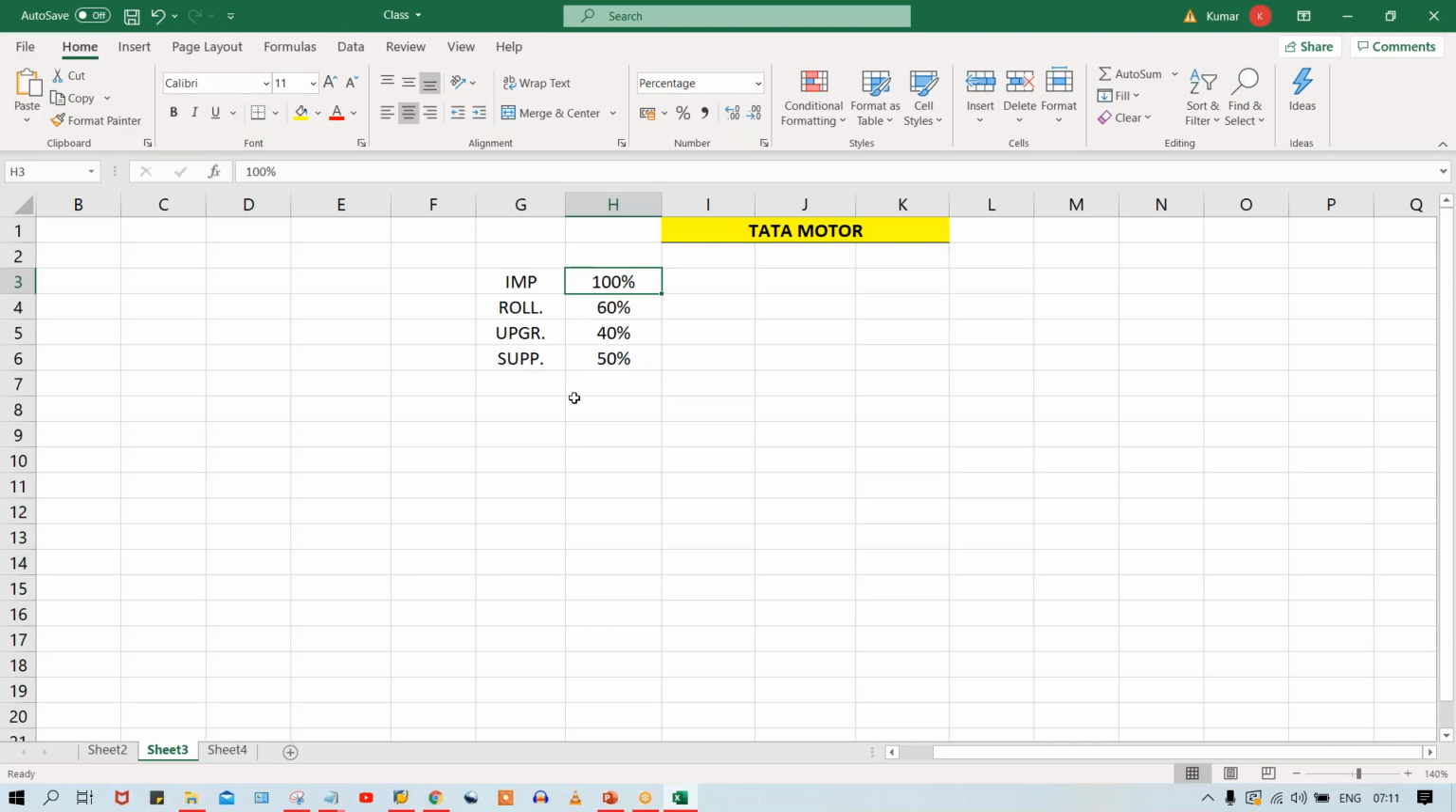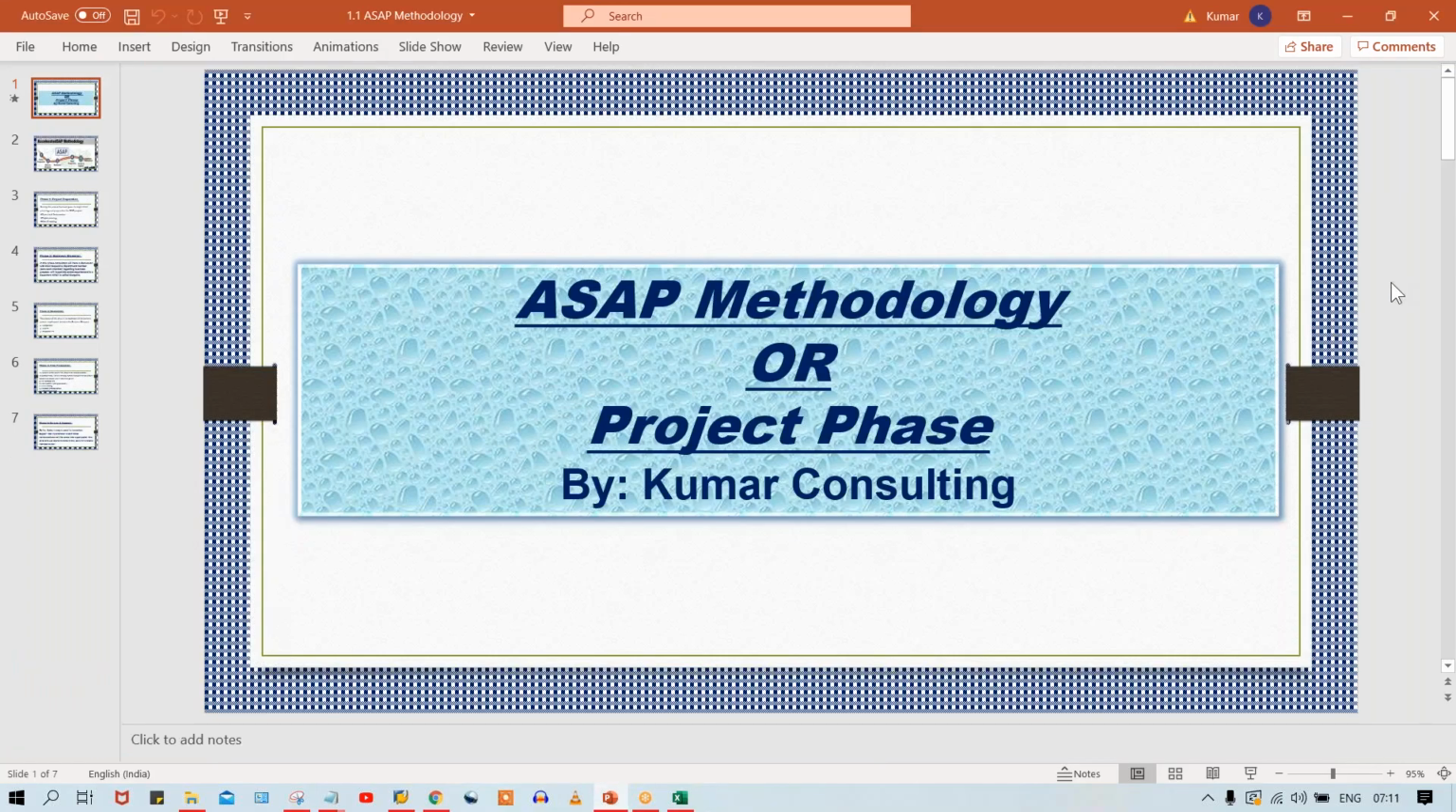Now, whatever the implementation project is, let's suppose, in the previous session I have taken the example of Tata Motor. So let's suppose Tata Motor has decided to use SAP. So what will happen, guys? It doesn't mean that Tata Motor is going to contact SAP directly. SAP is of course an ERP.